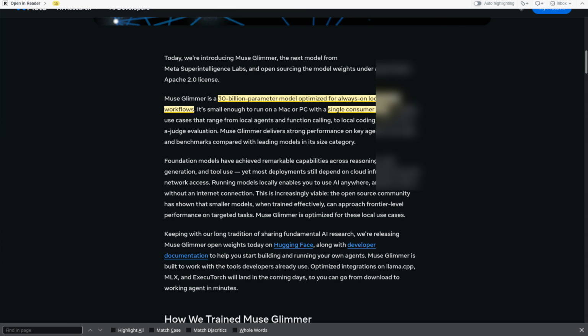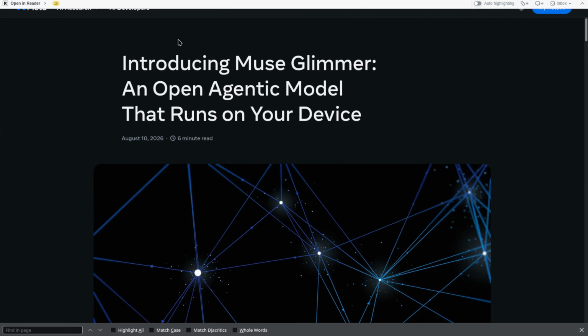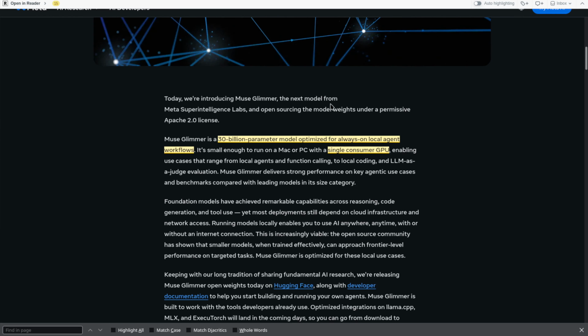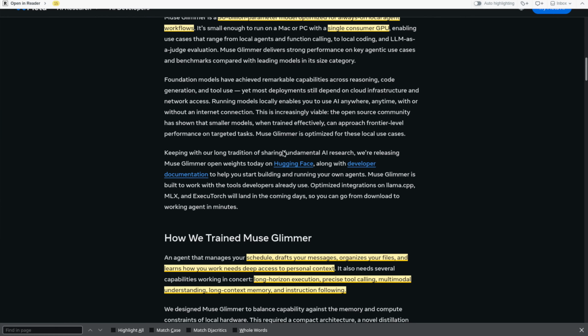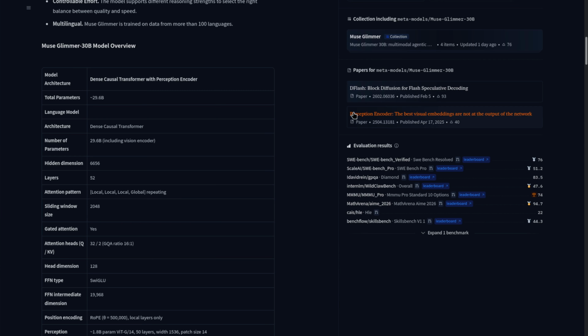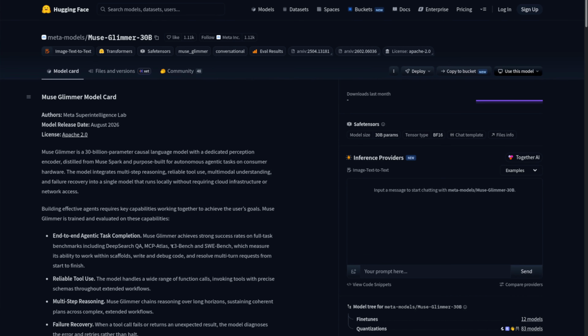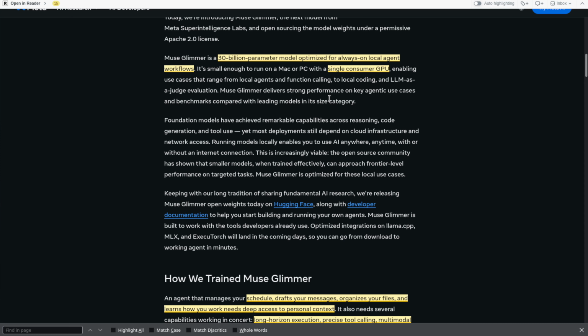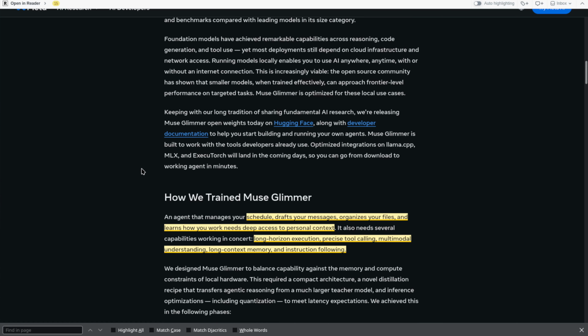But let's go ahead and jump into the post here. So this is on Meta AI's blog here. If we go down here, we notice that this is truly on Apache 2.0, even confirmed here on Hugging Face. They even encourage you to download it and tinker with it and train it as you need for whatever use case you have. Note that this is a multimodal model, which essentially means it can do text and images, and it's really tuned for agent work. So tool calls, long tasks, failure recovery, multi-step reasoning, things like that.